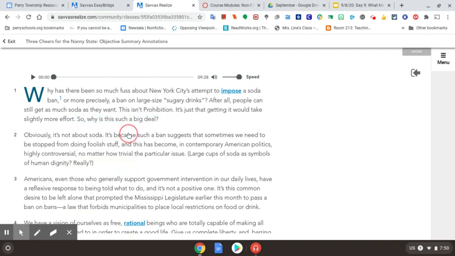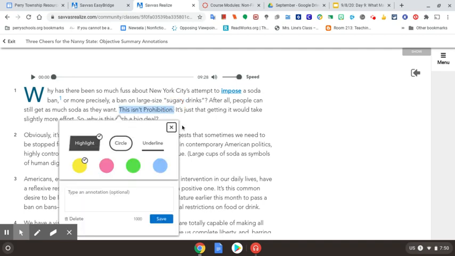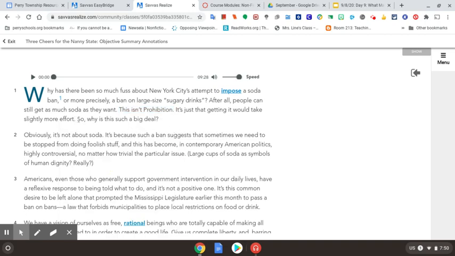All right. We also see that she says this isn't prohibition. Now, prohibition happened in the 1920s where they put a law against the sale of alcohol. And so people went to underground markets to buy it. They had speakeasies that sold it. And so it was a big thing in the 1920s. And she's saying this is not the 1920s. It's not that big of a deal. Okay. Which is why she says, so why is this such a big deal?